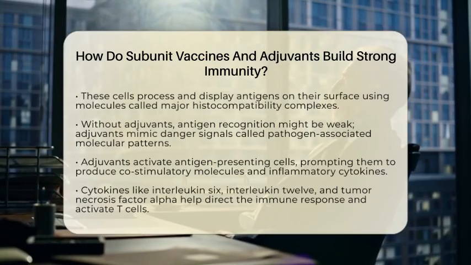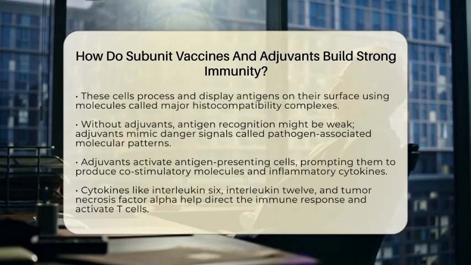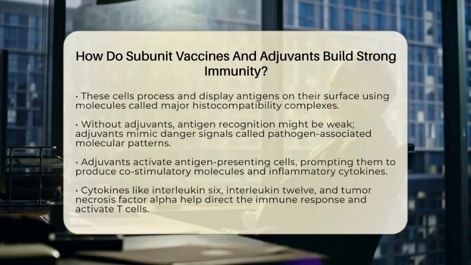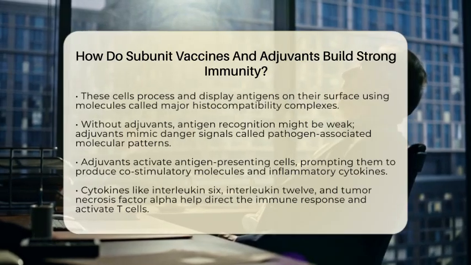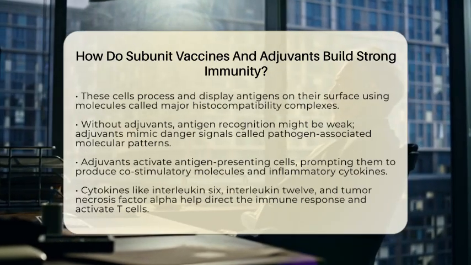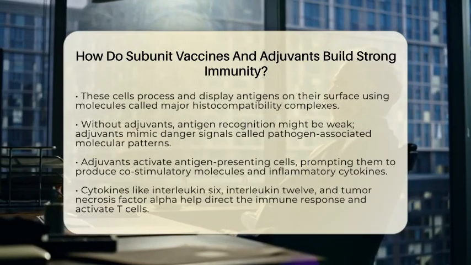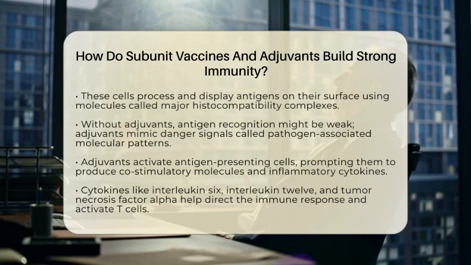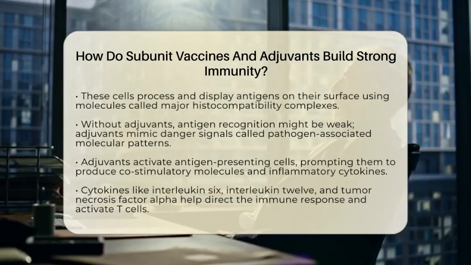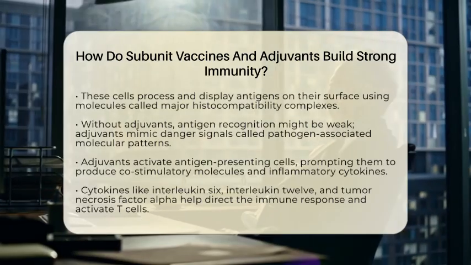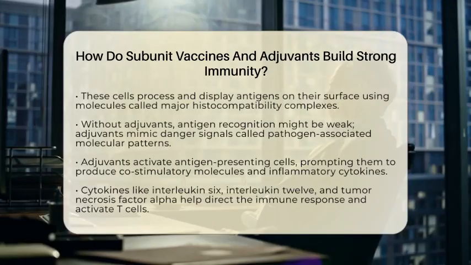Adjuvants step in by mimicking danger signals called pathogen-associated molecular patterns. These signals activate the antigen-presenting cells, prompting them to produce co-stimulatory molecules and inflammatory cytokines. These are like messages that tell other immune cells to get ready. The cytokines, such as interleukin-6, interleukin-12, and tumor necrosis factor alpha, help direct the immune response. They encourage naive T cells to become specialized cells that coordinate the immune attack.